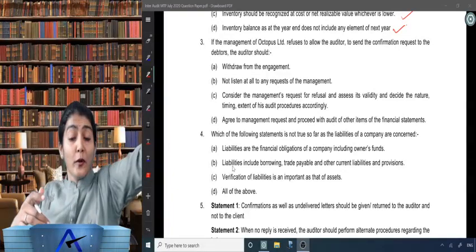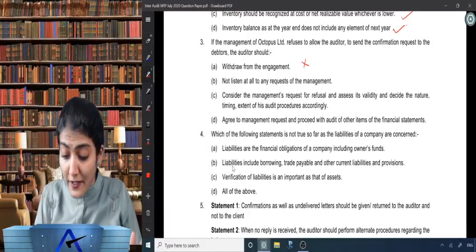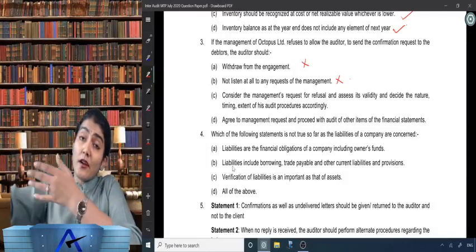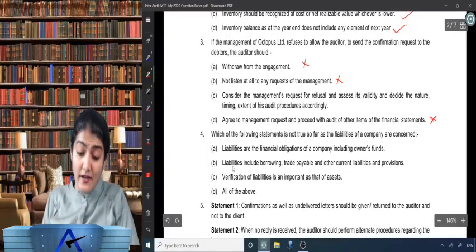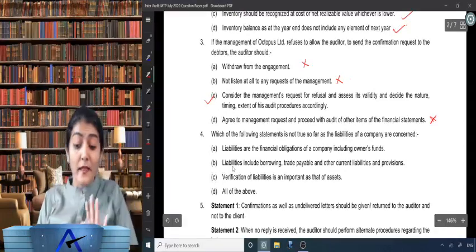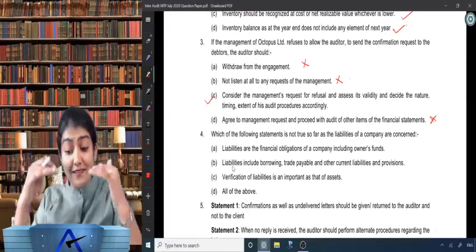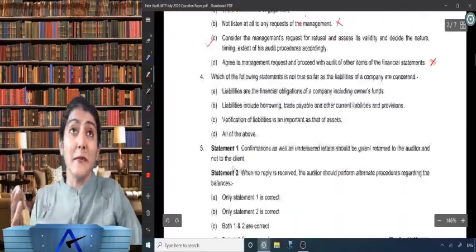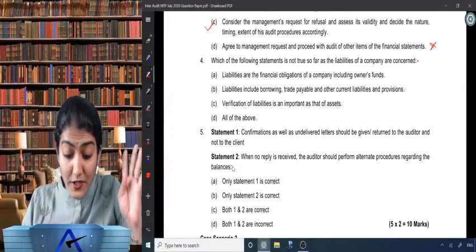Withdrawing from the engagement is like an extreme step. Not to listen at all, very bad idea. Agree to management request and continue with the audit of the other items of financial statements, again not a sensible idea. So what is a good way out over there? Consider the management's request for refusal, assess its validity and also decide the nature, timing and extent of his audit procedures accordingly.